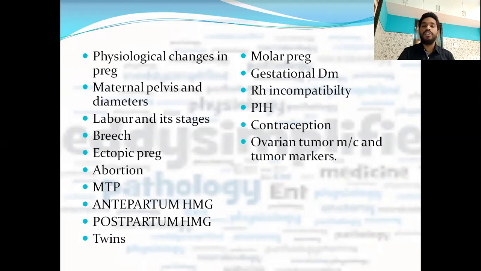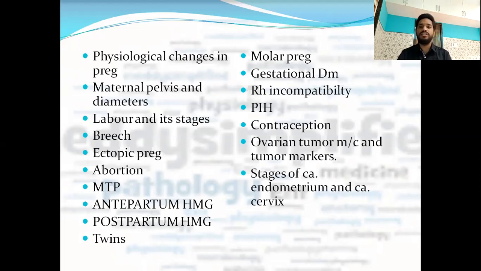Contraceptions, ovarian tumor. In ovarian tumor, what you should know, not everything about the tumor, but the most common related to the ovarian tumor and the tumor markers for each and every ovarian tumor is important. And stages is important for endometrium cancer and cancer cervix. Nothing else you need to remember about these tumors. In ovarian tumor, most common tumor markers, and in the endometrium and cancer cervix, you should know the stages very well. Now, talking about another important subject, that is surgery.